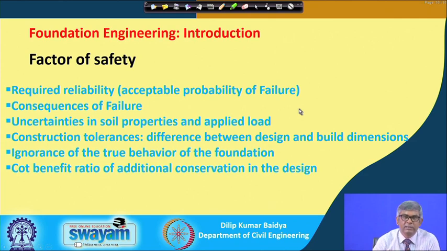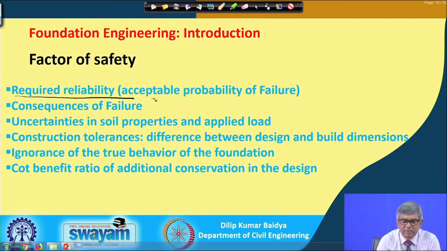Next is a factor of safety. Again, factor of safety depends on many things. You can see here the required reliability. So, the acceptable probability of failure, that means by calculation you are giving a factor of safety 2, but in the meantime in the soil parameter itself, if you have some error, then you are not able to assess the value properly. So, that means how reliable is that.